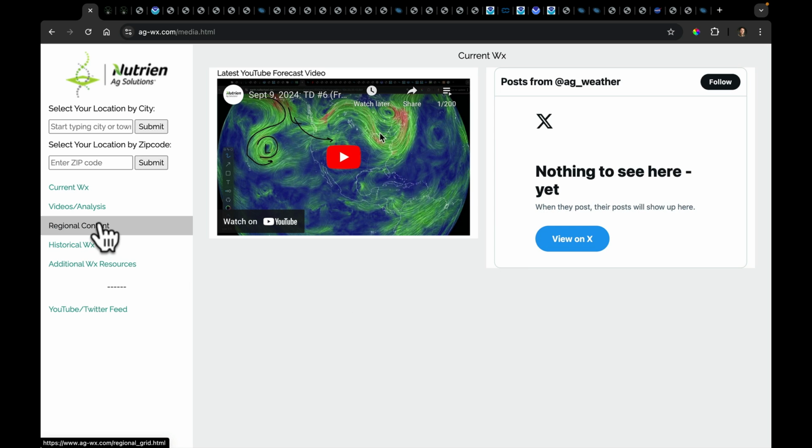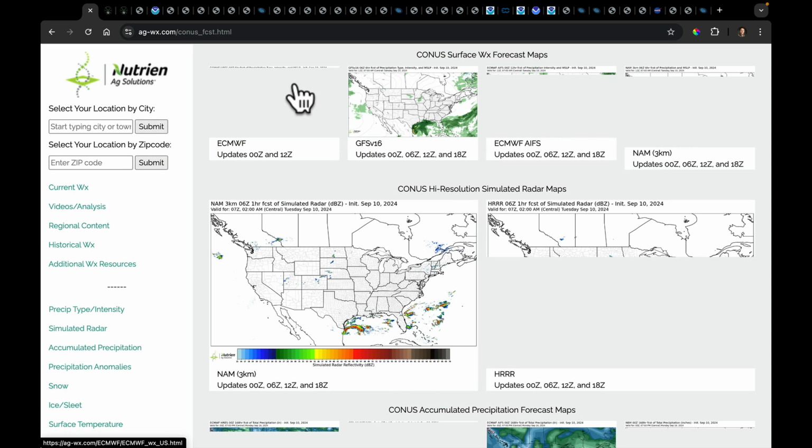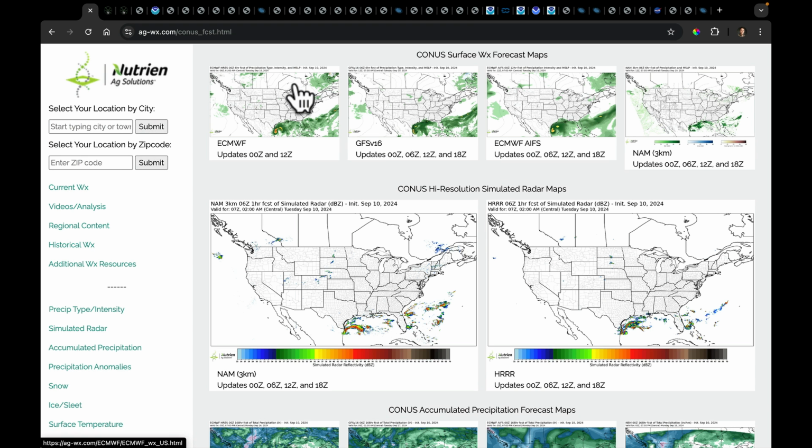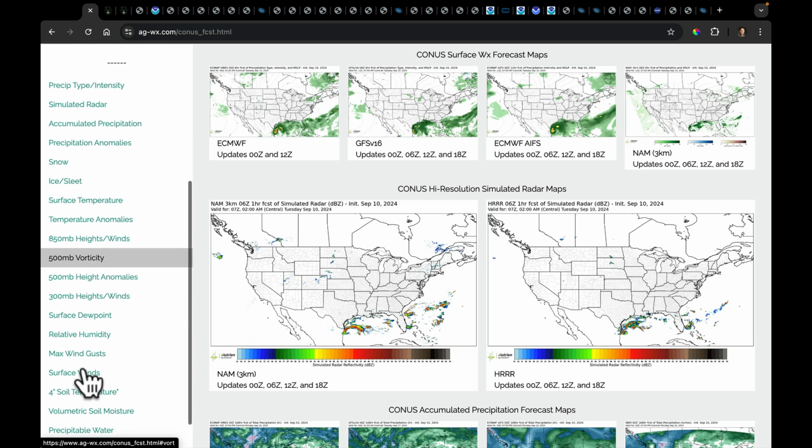Regional content. This is going to be what's going to change a lot. Right now, I just have my CONUS maps. So continental United States, you'll see all the other regions very, very soon. When you click on this, though, you'll see every model I've got. Now, what variable you want, just pick it over here, okay? So just come over here and look at these things.